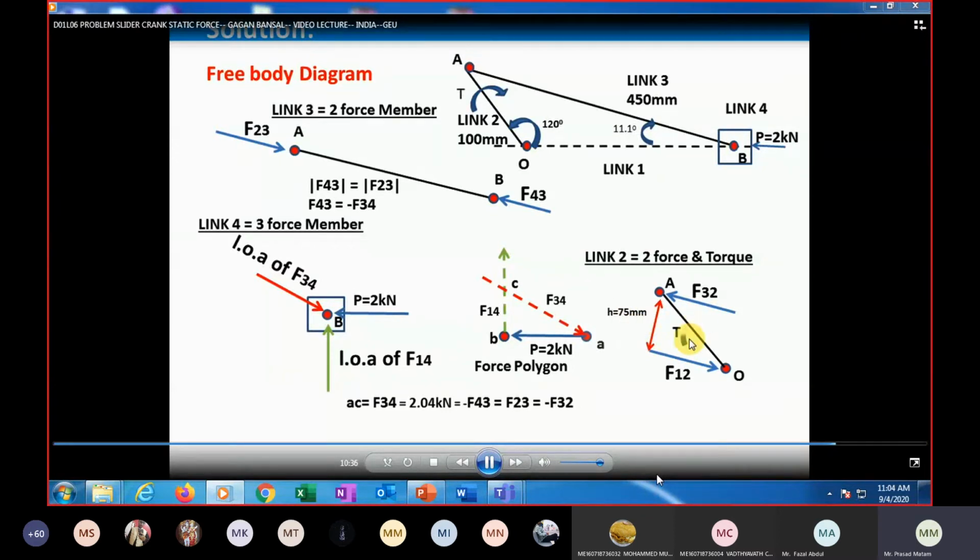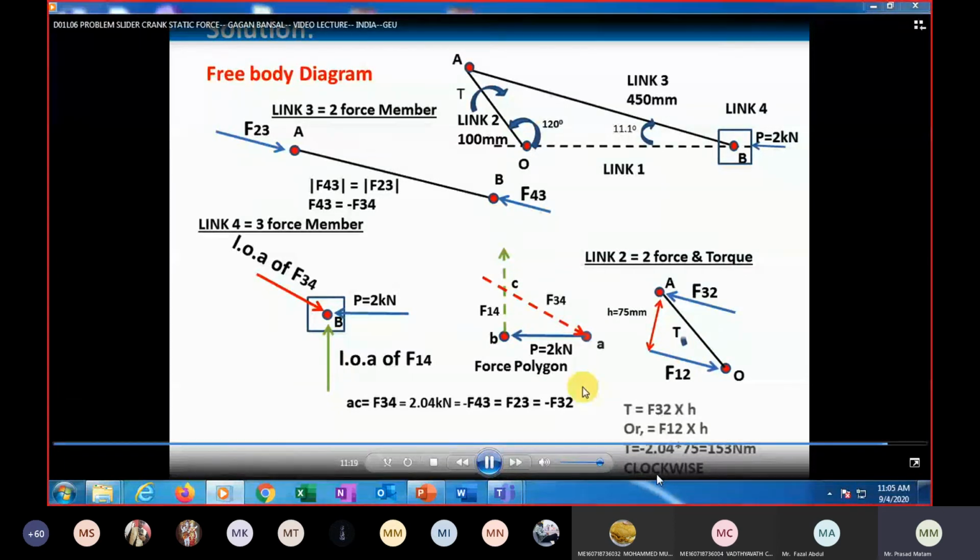So the torque T, as we know, is equal and opposite to the couple, so it will be in the clockwise direction, and its magnitude will be F32 into h or F12 into h. F32 we know is 2.04 kilonewton and h is 75 mm. So by measurement we can calculate T equals 153 newton meter, and its direction is clockwise.